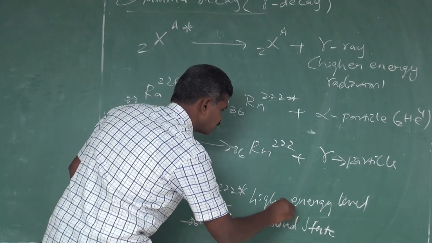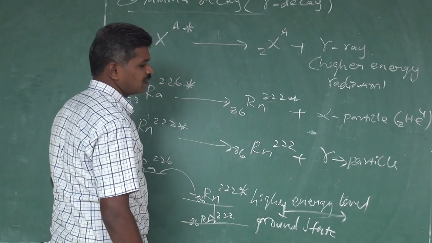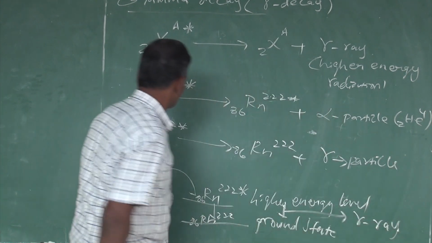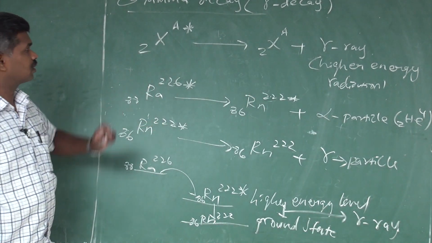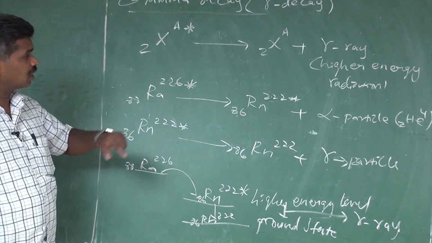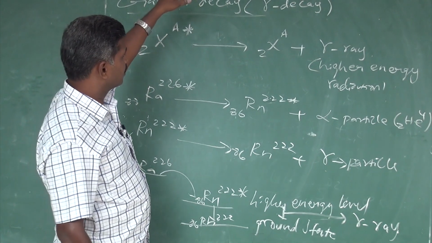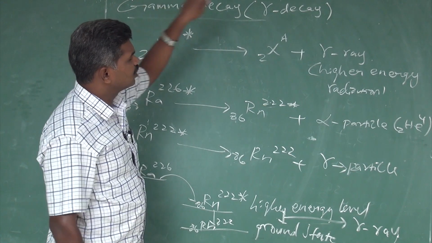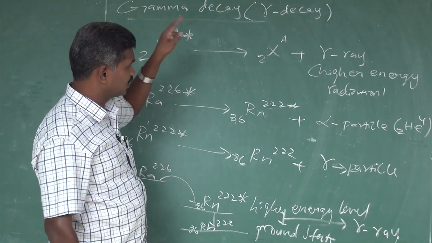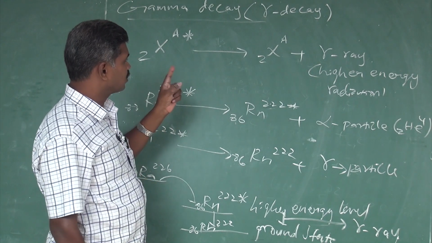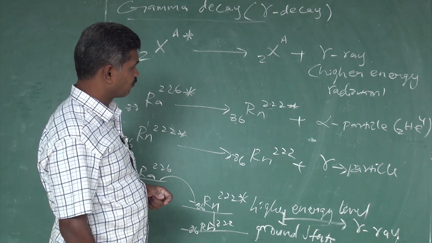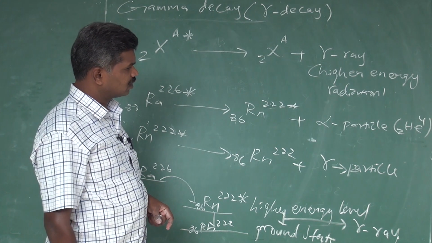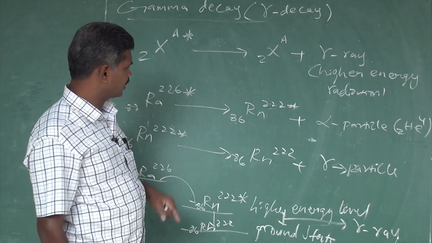The difference of energy is released as a gamma ray. This is one example of gamma decay. Once again, for gamma decay the general equation is that element X changes into the same X, but only its energy changes; mass number and atomic number remain the same. Only energy is released, that is gamma rays, higher energetic radiations.